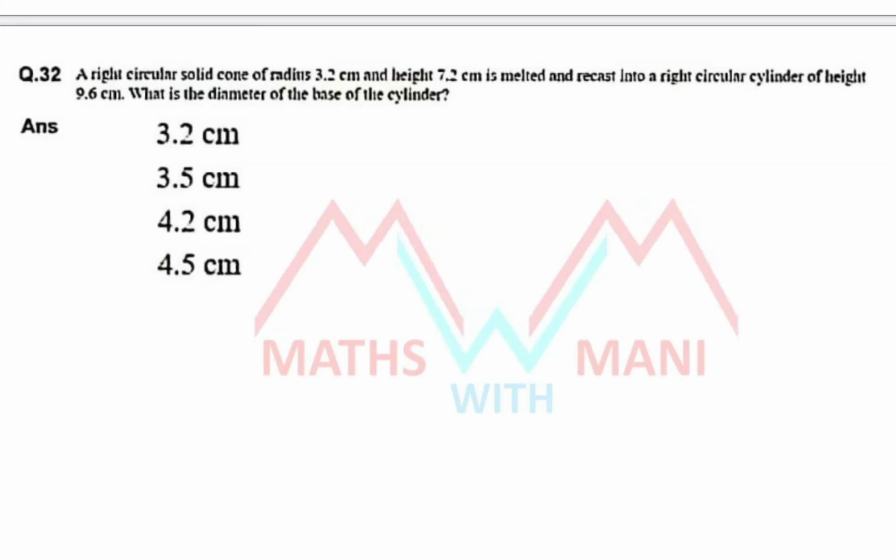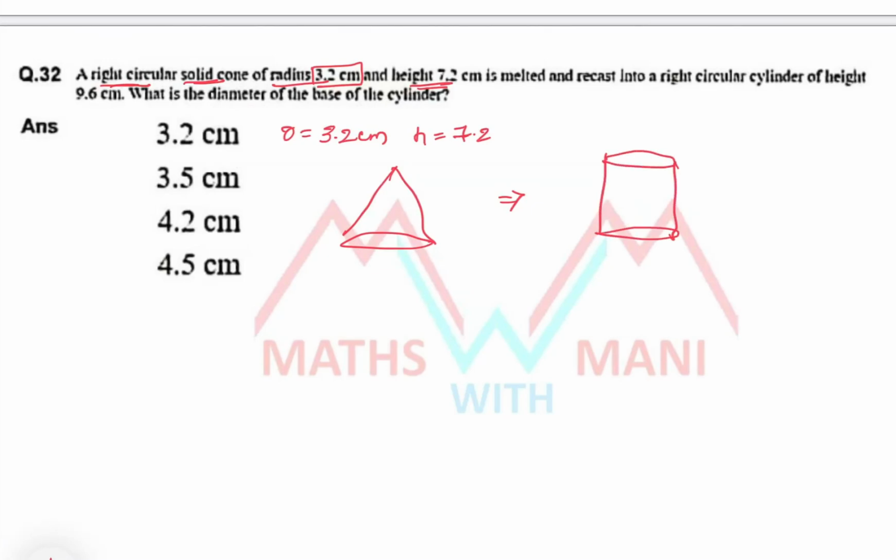Okay, let's see this. A right circular solid cone of radius 3.2 centimeters and height 7.2 centimeters is melted and recast into a right circular cylinder of height 9.6 centimeters. What is the diameter of the base of the cylinder? That is capital R, the diameter.